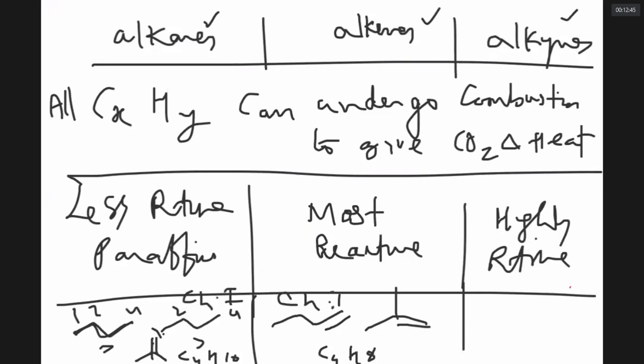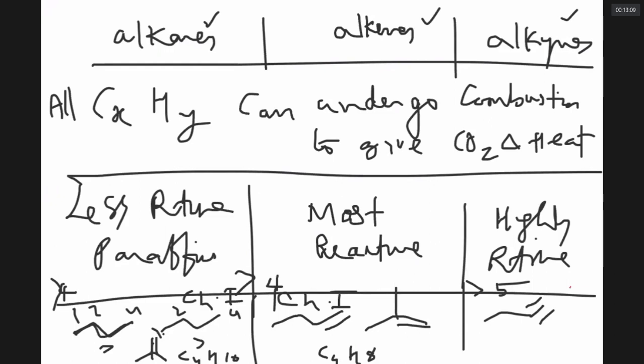To show chain isomerism, alkanes require 4 carbons. Alkenes require a minimum of 4 carbons or more. Alkynes require a minimum of 5 carbons. If I write an alkyne with 4 carbons, this is 1-butyne. I can't write a chain isomer. Can I write a chain isomer like this?